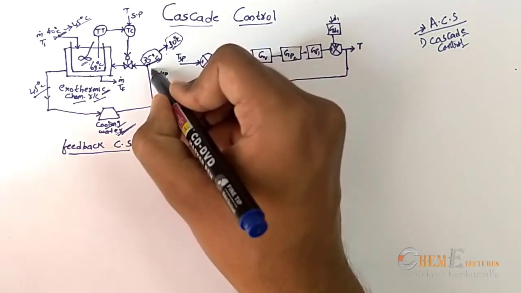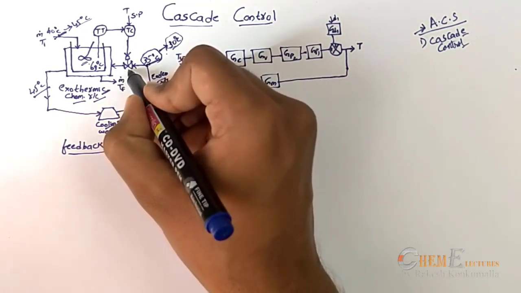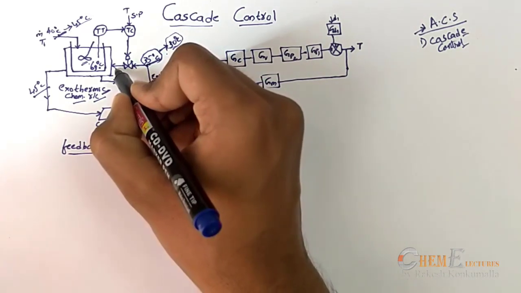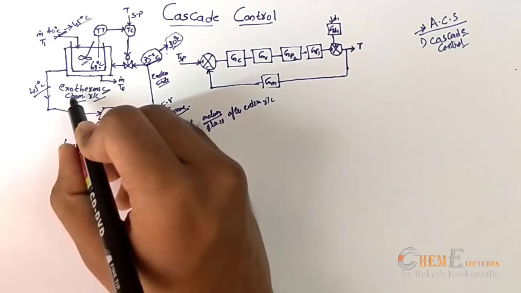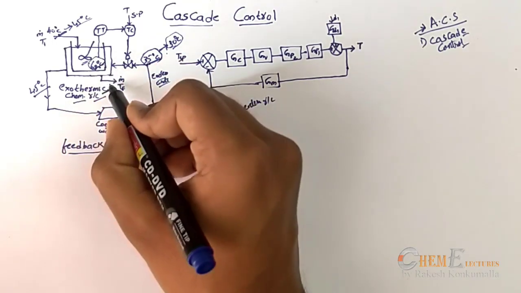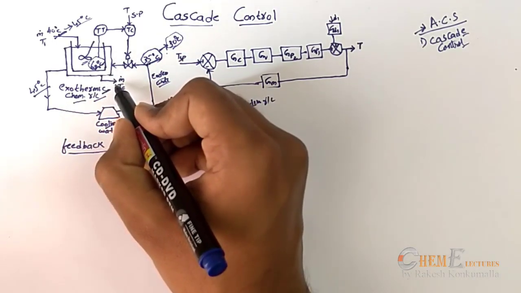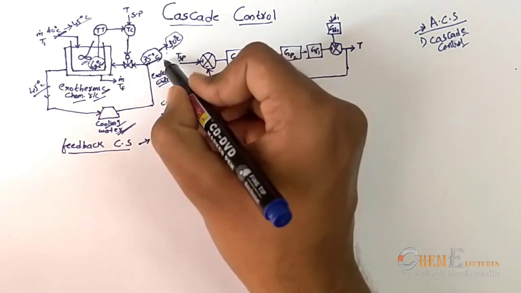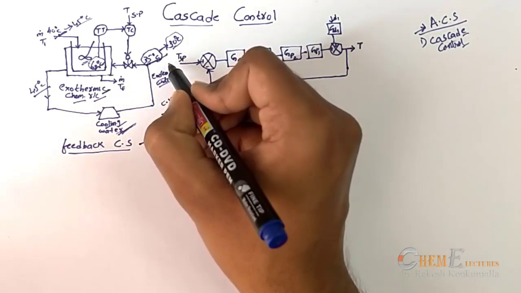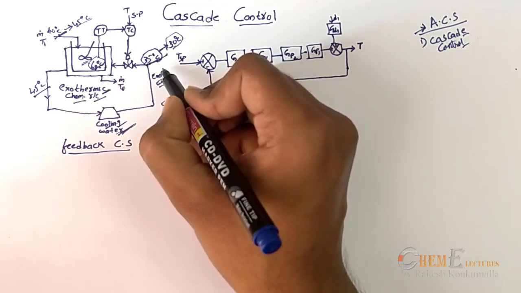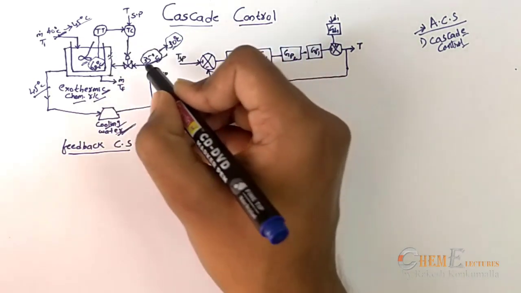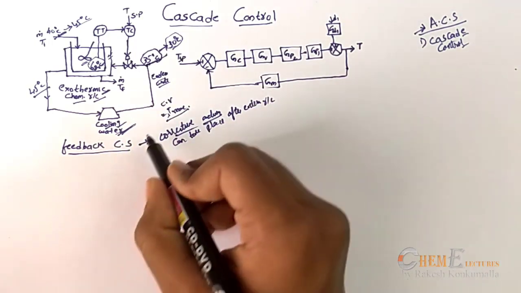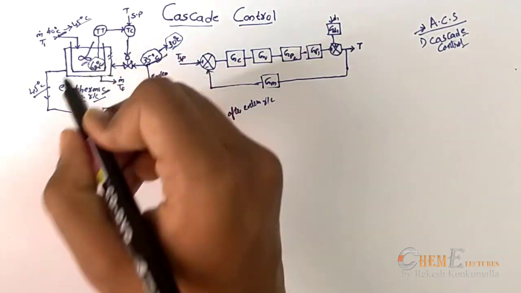Now there is a decrease in temperature, which will further decrease the temperature of the reactor. Therefore we will get the undesired product. So to avoid this undesirable value, we need to get control over the jacket. Otherwise, with this feedback control system, the corrective action can only take place once it enters the reactor.